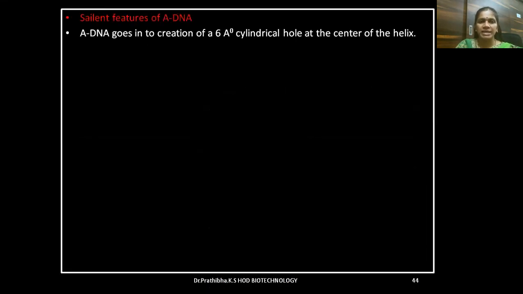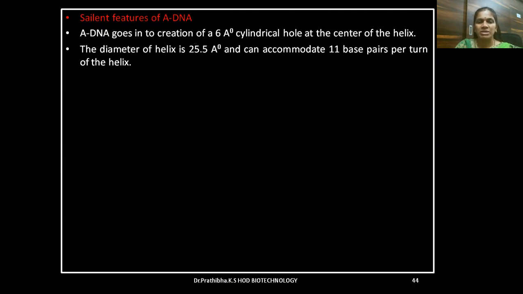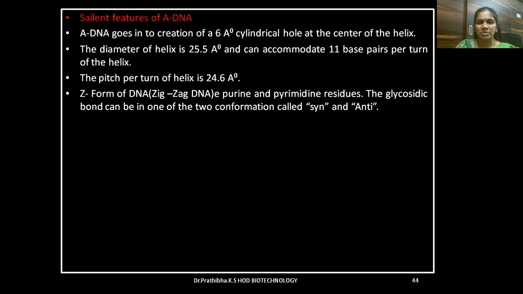Salient features of A DNA. A DNA has a 6 angstrom cylindrical hole at the center of the helix. The diameter of the helix is 25.5 angstrom and it accommodates 11 base pairs per turn of the helix. The pitch per turn of the helix is 24.6 angstrom.